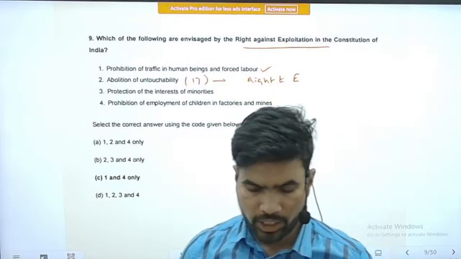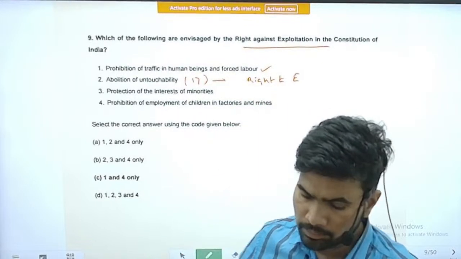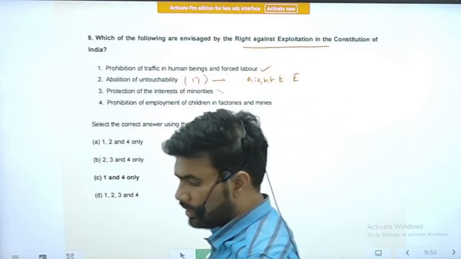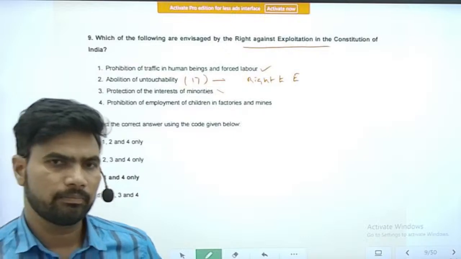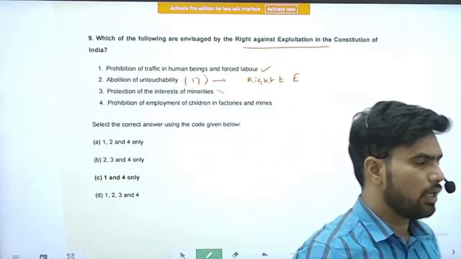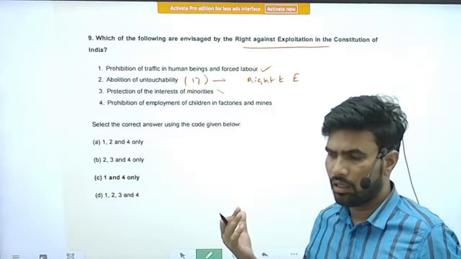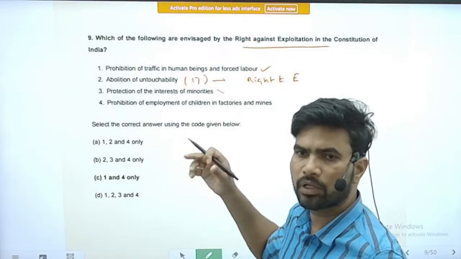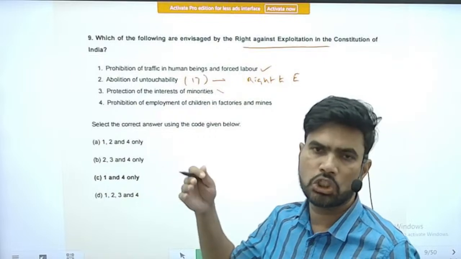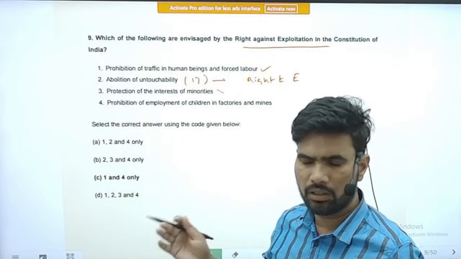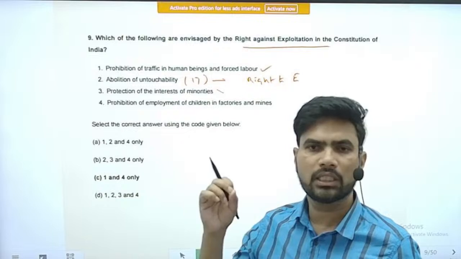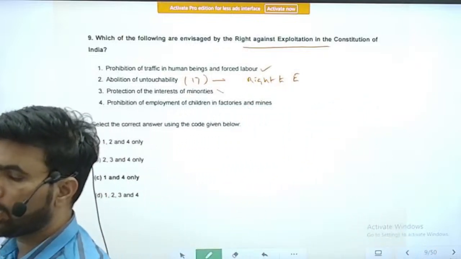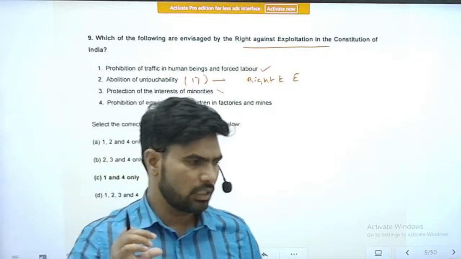Next is protection of interest of the minorities. Again it is there in the Constitution, but it comes in the right to freedom of religion. Or for that matter, you can also take it in the cultural and educational rights. So somewhat it overlaps. In the Constitution, only two types of minorities are recognized.